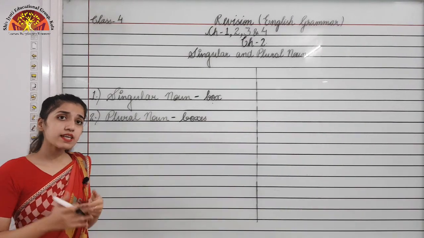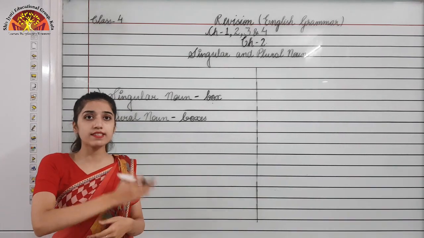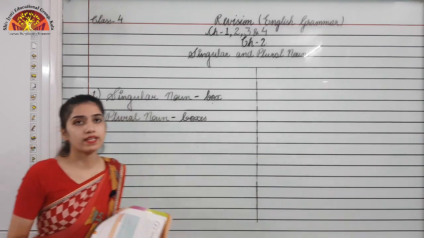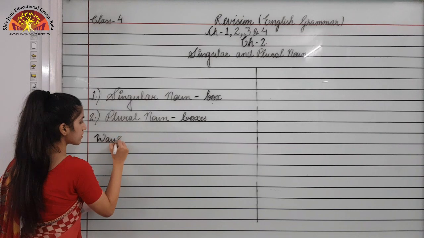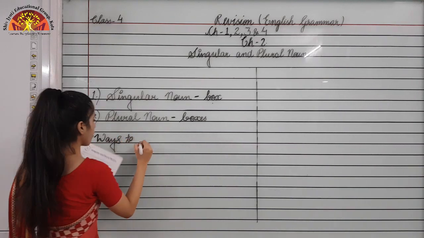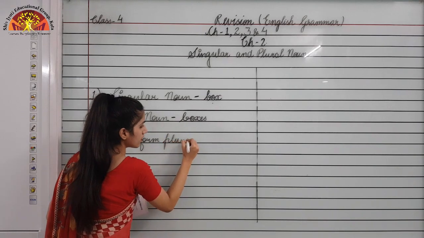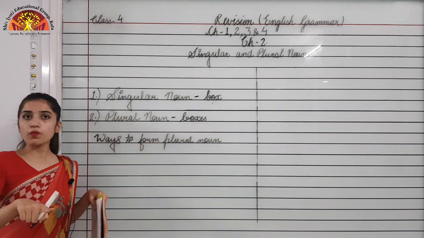Okay, now there are some ways to change the singular to its plural form. So what are these ways? Let's see the first way, that is ways to form plural nouns.